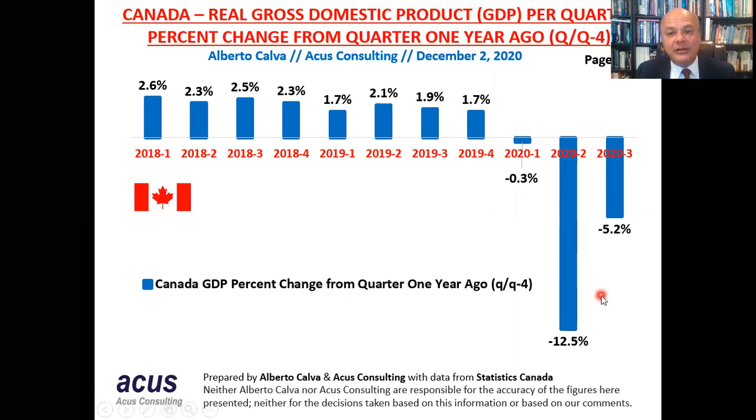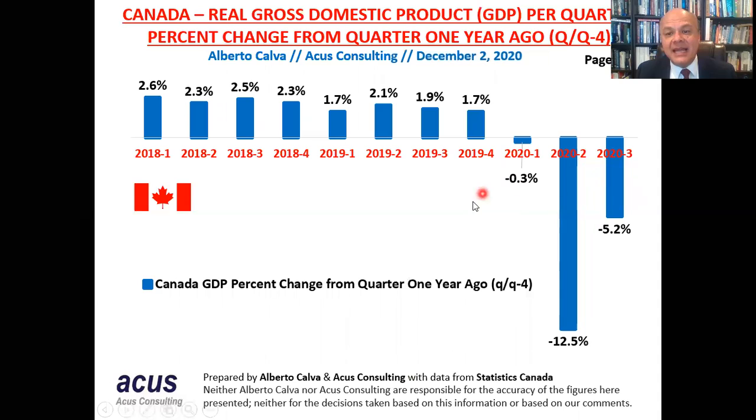In the second quarter, there was a decrease of 12.5% compared with the second quarter of 2019. And at last, in the third quarter of 2020, there was a decrease of 5.2%, compared with the third quarter of 2019.